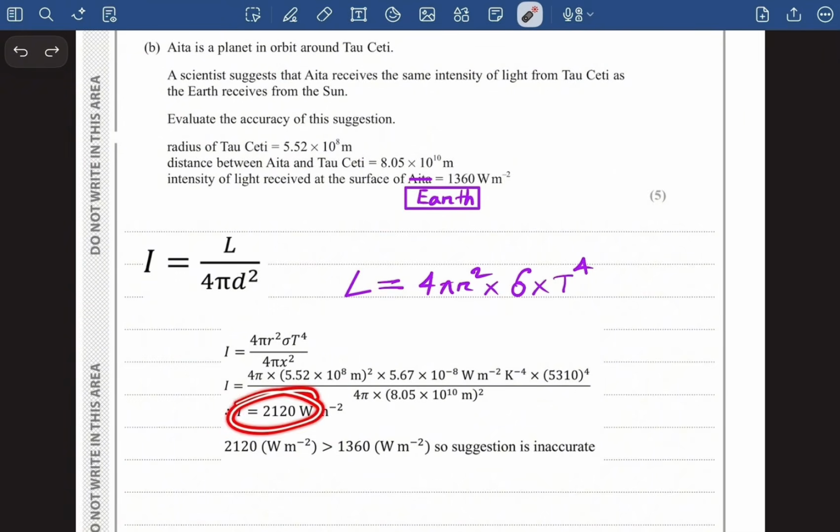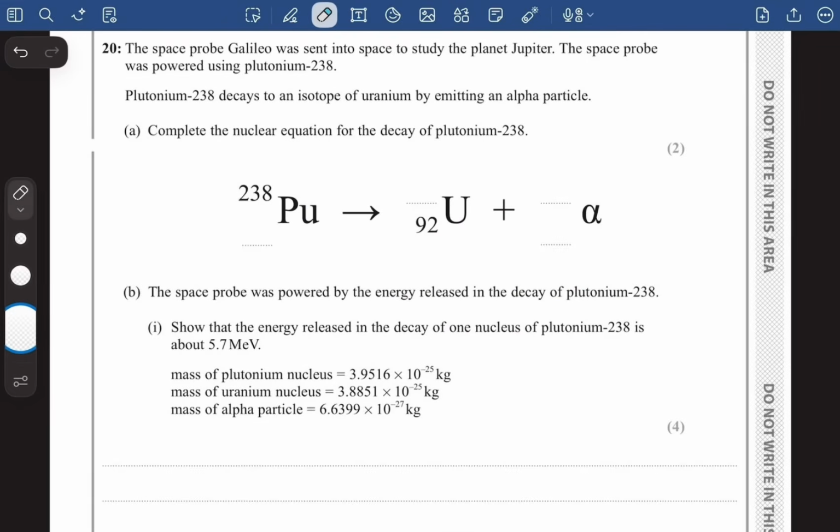which is basically greater than the intensity of light received at the surface of the earth. So we can say that the suggestion is incorrect. Question number 20 says the space probe Galileo was sent into space to study the planet Jupiter.